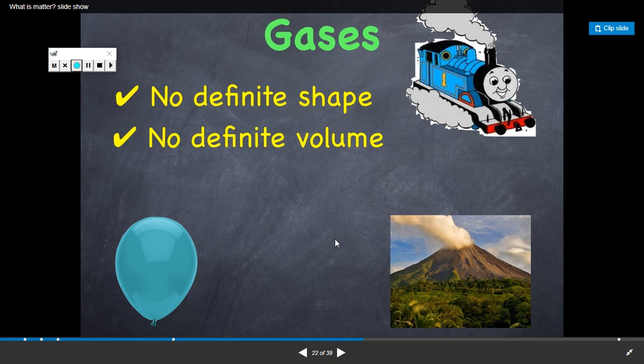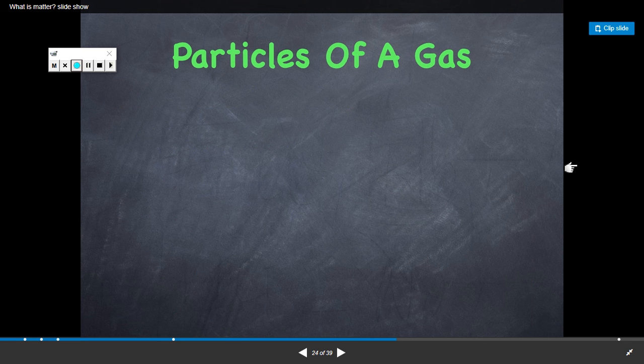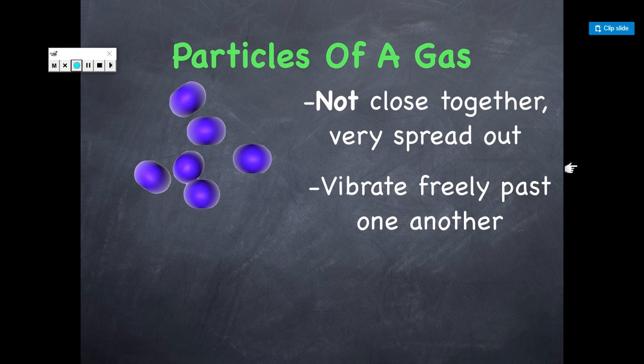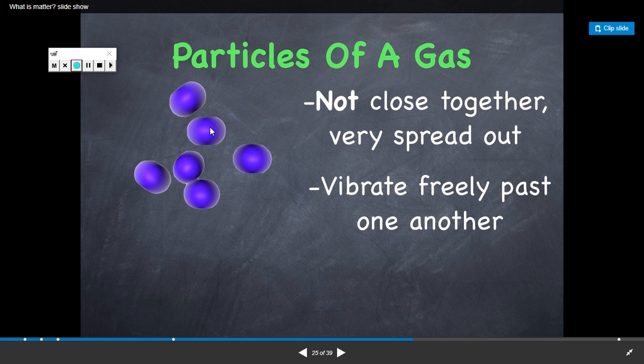Can you think of something else? For the particles of gases, they are a little bit far, not close. That's why they don't have a definite volume or a definite shape. They can go and spread all over the place.